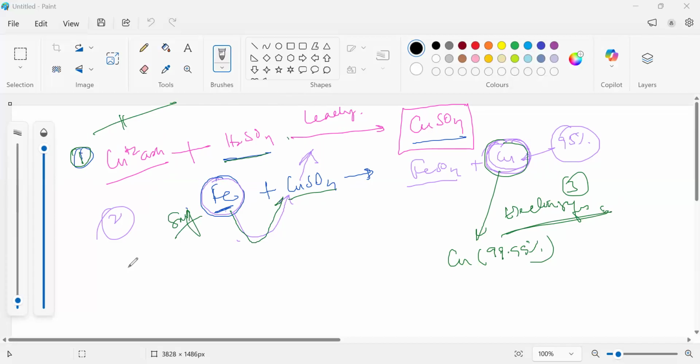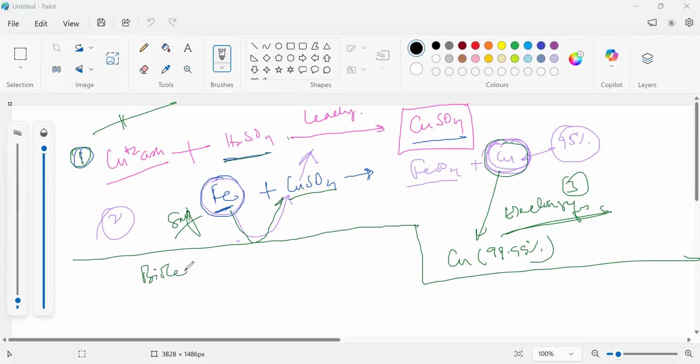Done? Now I'm just coming to the part of bioleaching, right? This will be coming in an exam, I'm telling you. A 6 marker or 4 marker is a must. So, bioleaching. In bioleaching, what do we do? We take the copper low-grade ores, right? Understood? Now, this is a thing you have to memorize. We feed the low-grade ore, we crush the low-grade ore, and we make a solution, right? Which is a slurry.